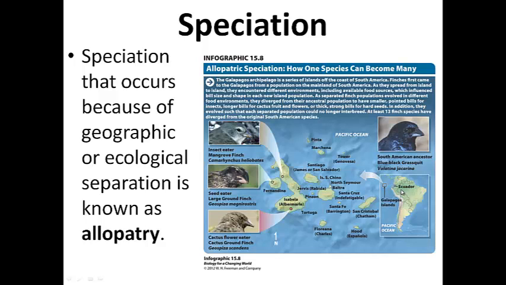The finches blew from South America out to these islands. If we zoom in here, some finches ended up here, some there, and the conditions on the islands were different, and the finches could not fly back and forth between one island and another, so they became gradually more and more different over time, developing into different species ultimately, and we refer to this as allopatry or allopatric speciation.